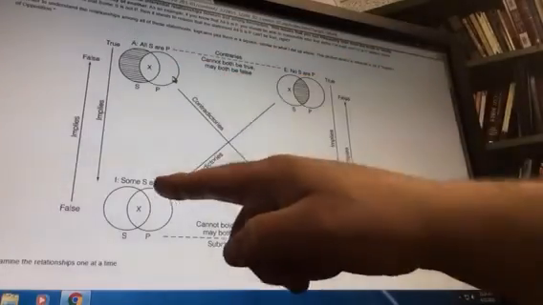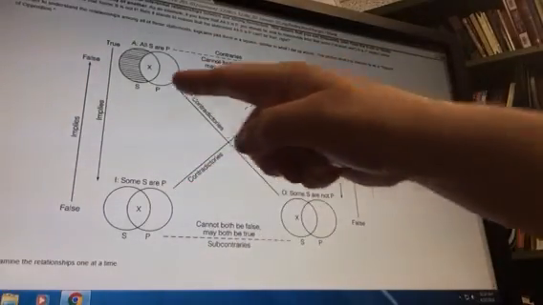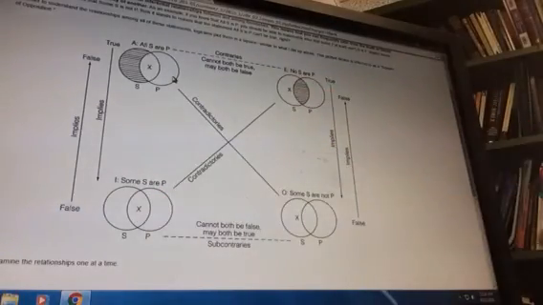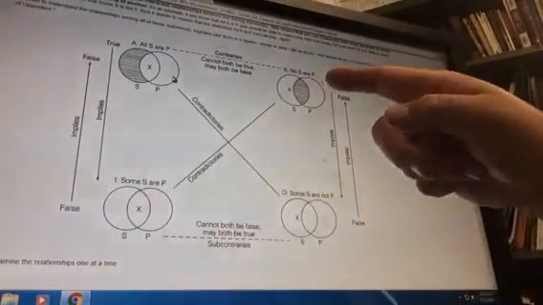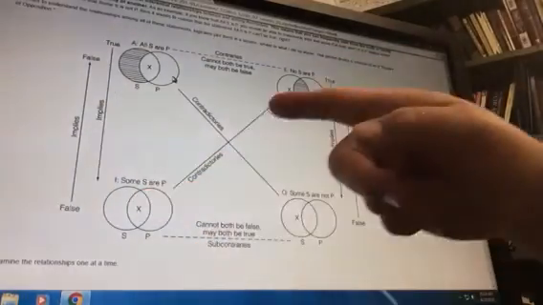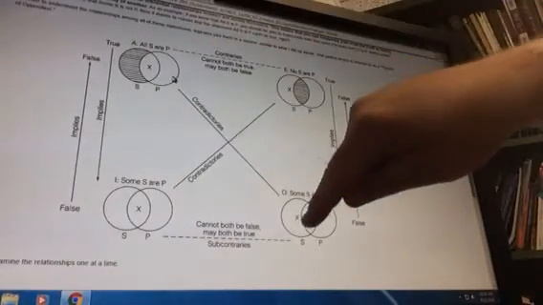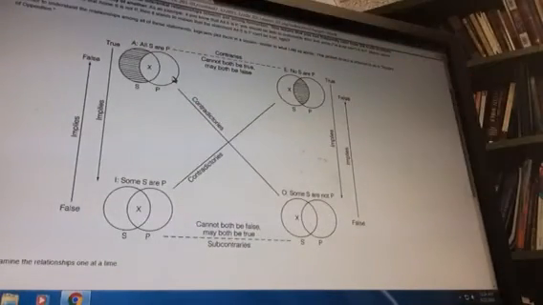And so the square of opposition tells us that if you go from A to O, or E to I, those two contradict. These two will always be the opposite. If this one's true, this one has to be false. If this one's true, that one has to be false. Those are always going to be the opposite truth values.